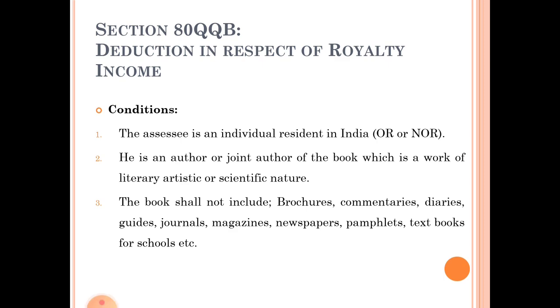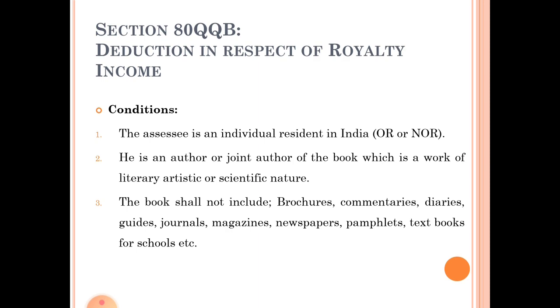Here residential status is calculated on the basis of his residence in India in the previous year. So, a person may be Indian or foreigner, but that assessee is an individual resident in India in the previous year. That is, he may be ordinary resident or not ordinary resident.